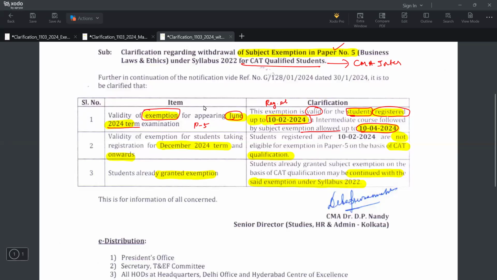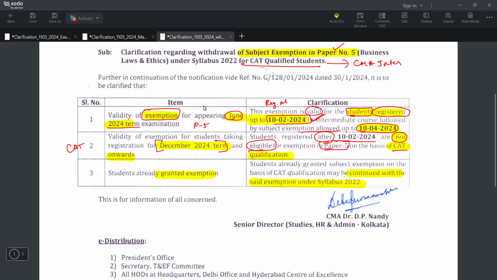Suppose I have already qualified the CAT exam, sir, and now I'm going to register for my CMA Inter, today or the day after tomorrow, or I have registered after this date. What can I do for my December 2024 exam? Even though you have CAT pass, students registered after 10 February 2024 are not eligible for exemption under paper 5. Paper 5 exemption is not available for you, my dear.